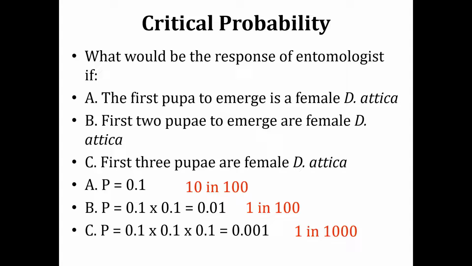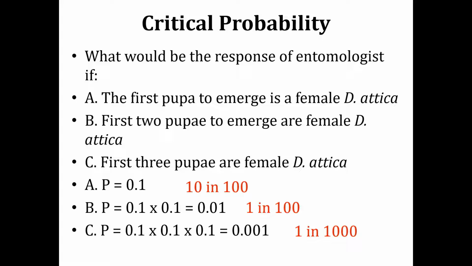And when the entomologist sees that the third pupa is also emerging as a female Dixella attica, this is going to be shocking, because the chances for this to happen are only 1 in 1,000. The probability is 0.001. So this is going to be something really shocking.